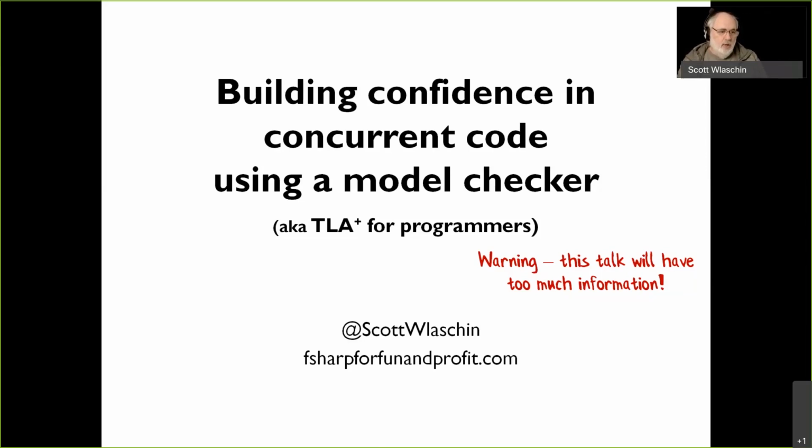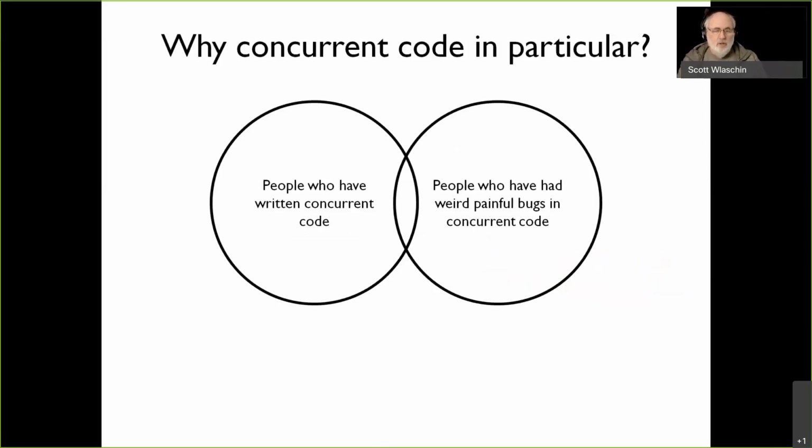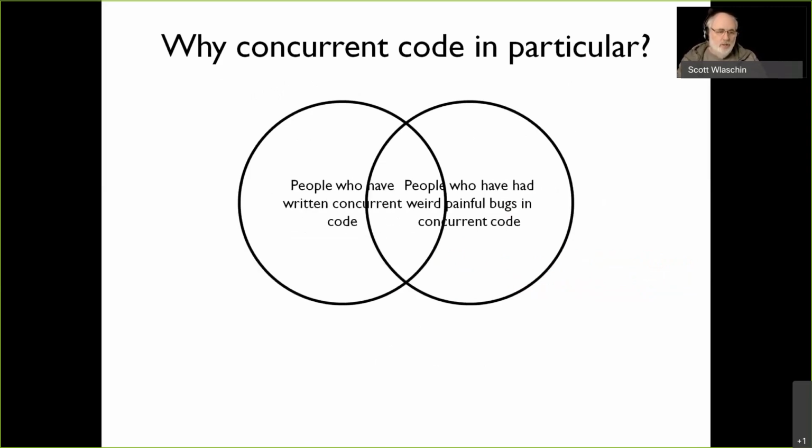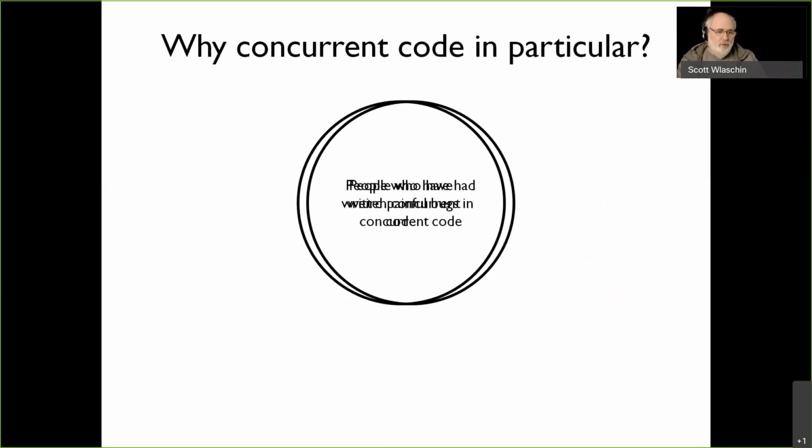So, why am I focusing on concurrent code? There are people who've written concurrent code, and there are people who've had weird, painful bugs in concurrent code. And the intersection of these two groups is a perfect circle. Everyone who's written concurrent code has probably had weird, painful bugs. You can get normal bugs in normal code, but they're not as weird and not as painful as bugs in concurrent code.